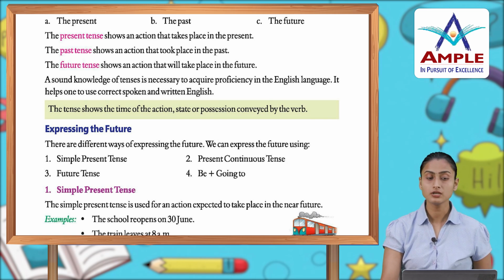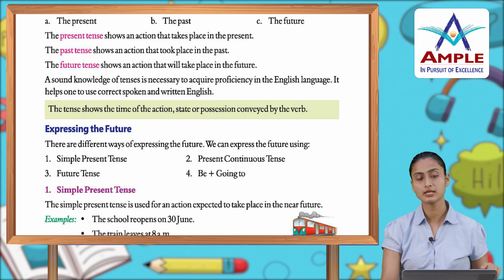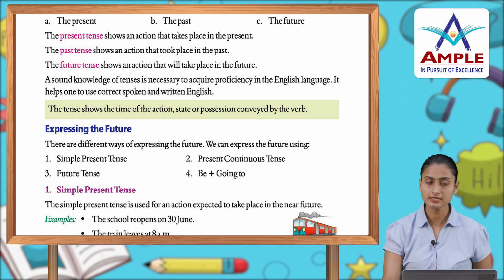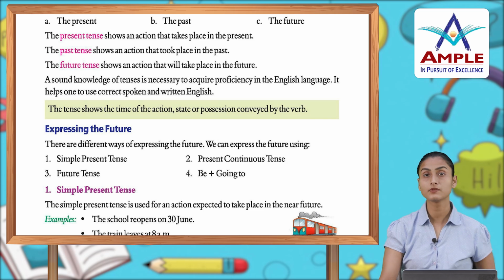Now, expressing the future, there are different ways of expressing the future. We can express the future using the simple present tense, present continuous tense, future tense, be plus going to. Simple present tense. The simple present tense is used for an action expected to take place in the near future.